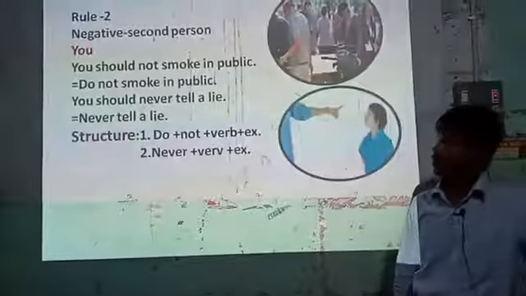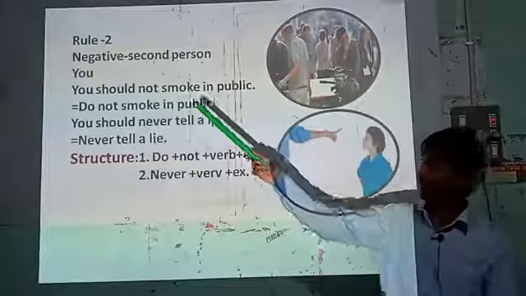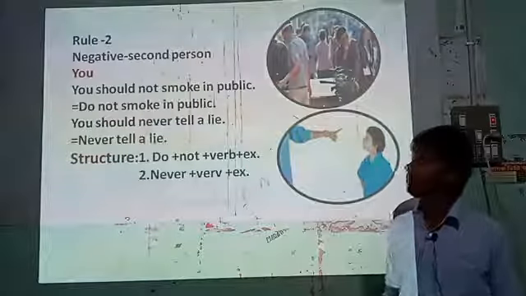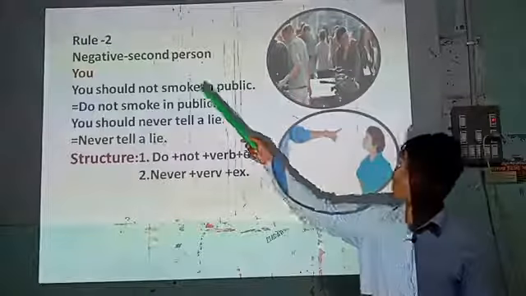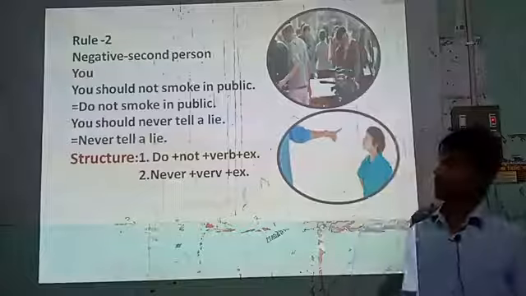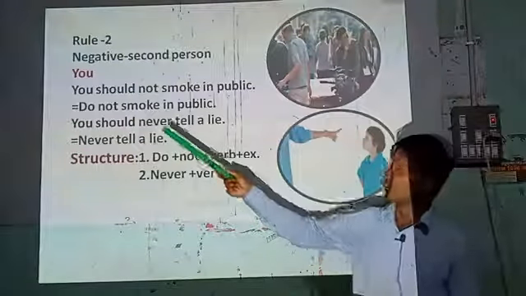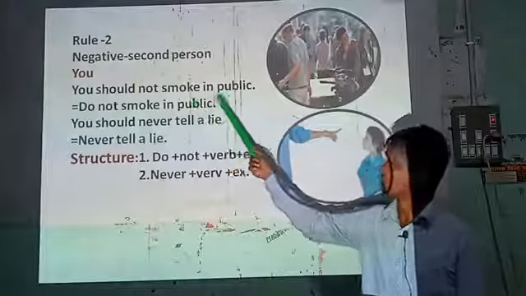So here is rule 2: negative. If the assertive sentence is in negative form and the subject is again the second person, how will you transform the assertive sentence into imperative? Look at this: you should not smoke in public.